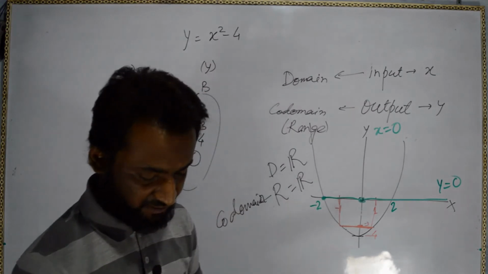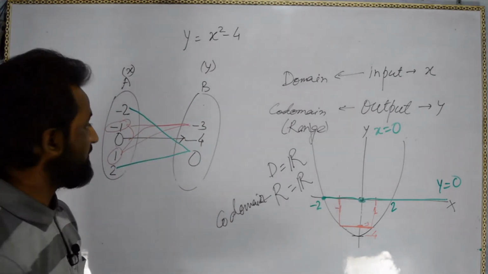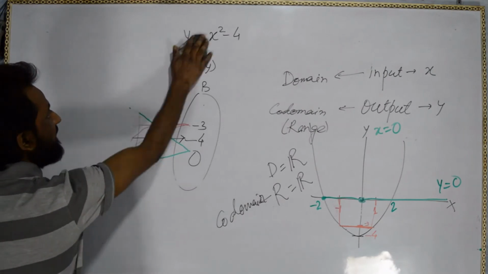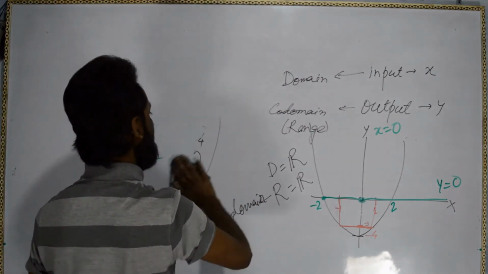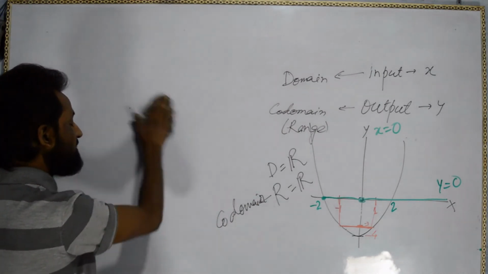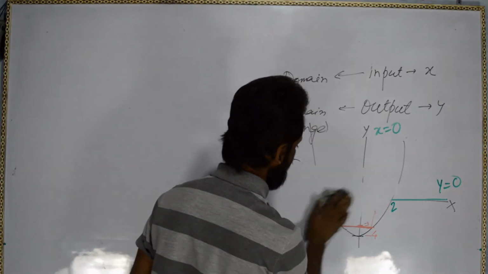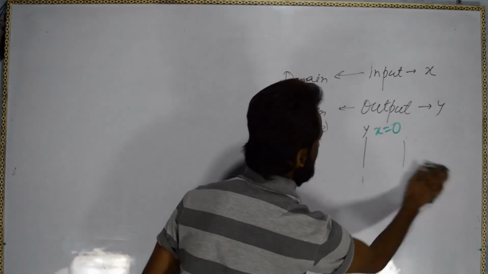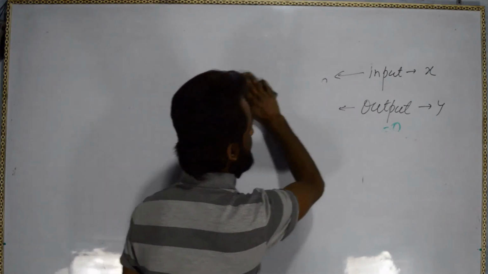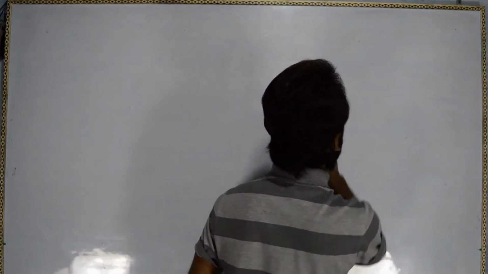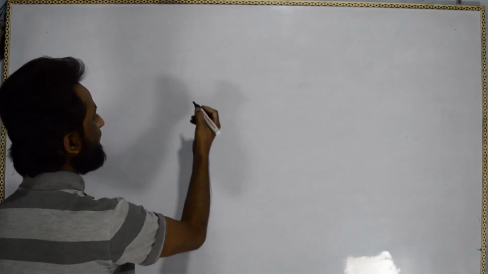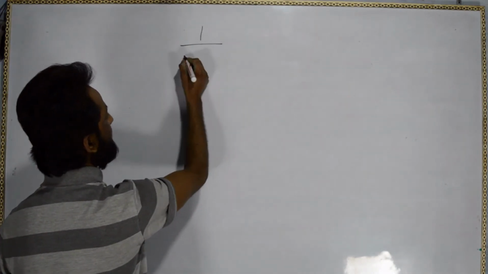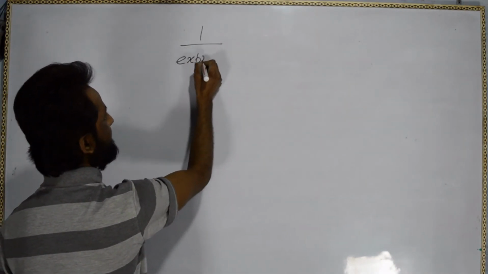Next, another example. No, not another example. We will go for the next. This was for any expression. If the expression is given in the fractional form, what will happen actually? If the expression is given in the form of a fraction, like 1 upon expression.